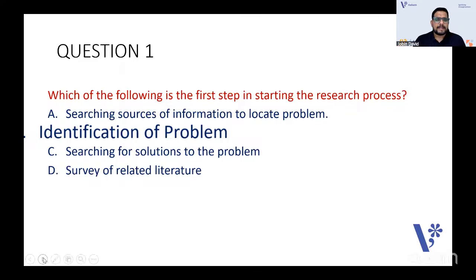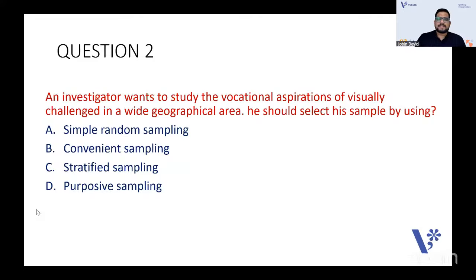Okay. Next one. An investigator wants to study the vocational aspirations of visually challenged in a wide geographical area. He should select his sample by using what? So how can we select the sample?